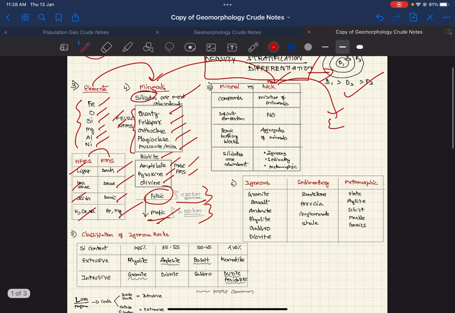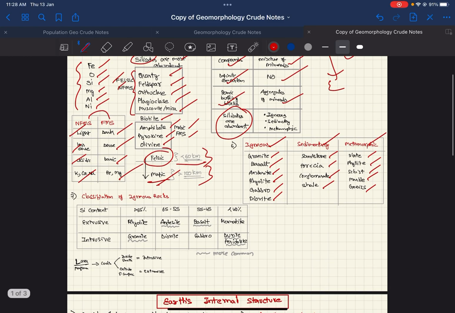So mineral versus rocks: minerals are compounds, rocks are mixtures of minerals. They have a different composition. This doesn't have any such thing. Minerals are the basic building blocks of the earth's surface, and rocks are aggregates of minerals. Silicates are the most abundant minerals. Rocks: we have igneous, sedimentary, and metamorphic. Igneous rocks: granite, basalt, andesite, rhyolite, gabbro, and diorite. Sedimentary: sandstone, breccia, conglomerate, and shale. Metamorphic: slate, phyllite, schist, marble, and gneiss.